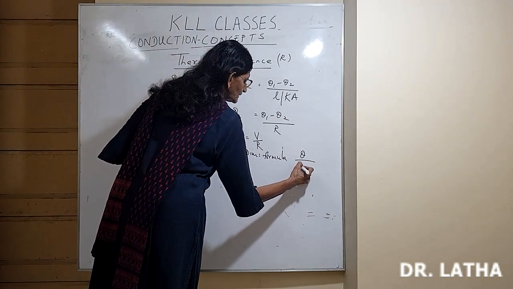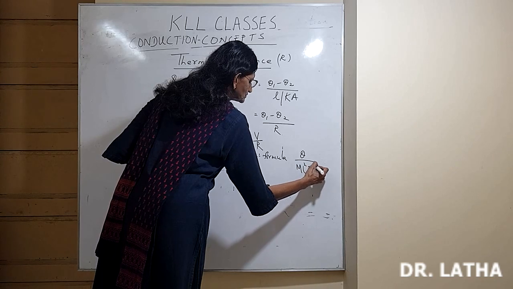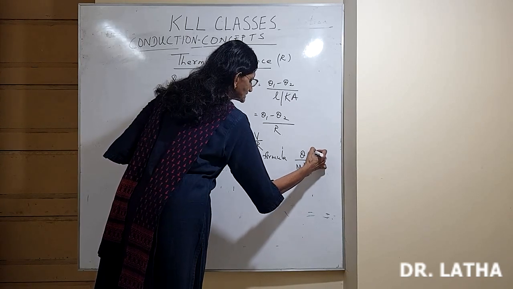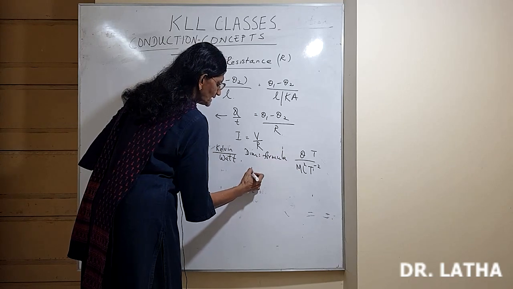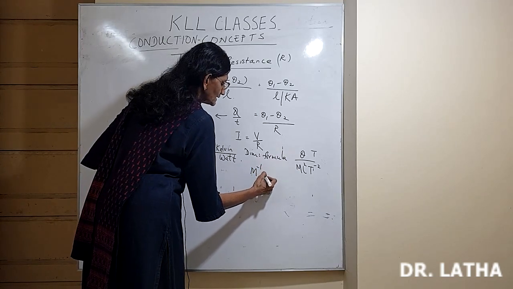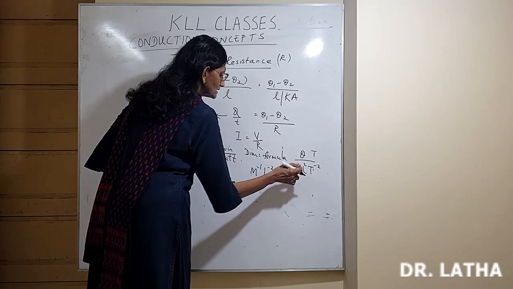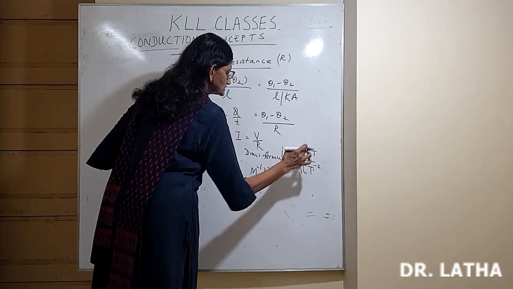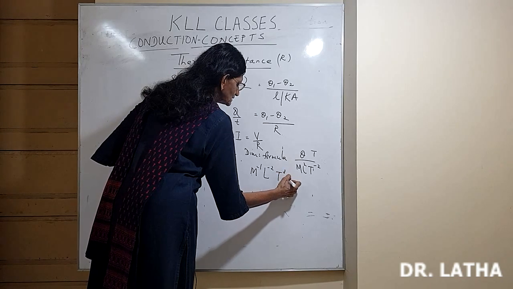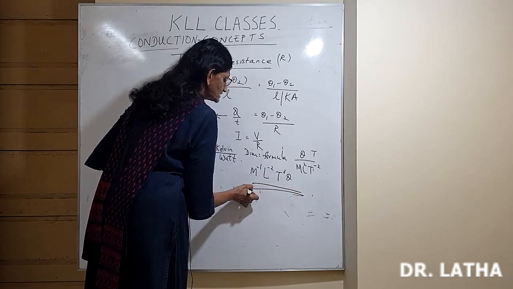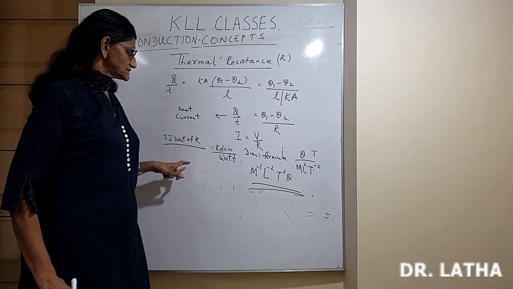Energy is ML squared T raised to minus 2, per second of time. So it works out to be M raised to minus 1, L raised to minus 2, T raised to minus 2 goes up, T raised to plus 2, and another T raised to 3, theta. So this is the dimensional formula for thermal resistance.